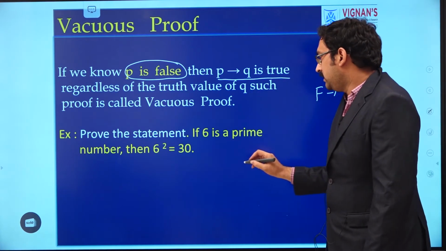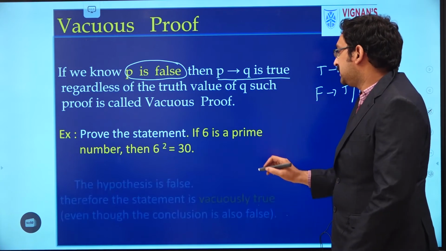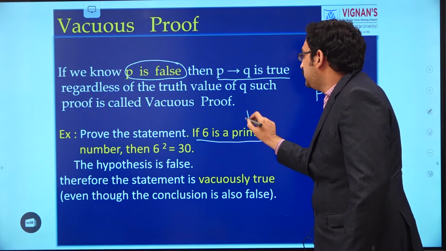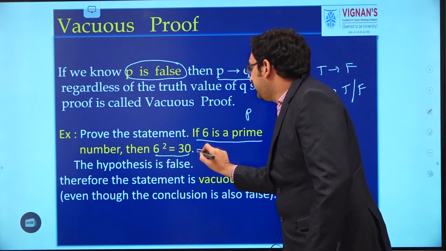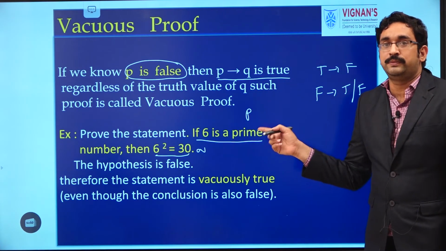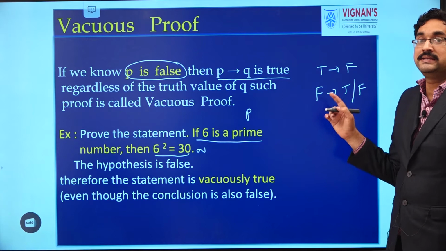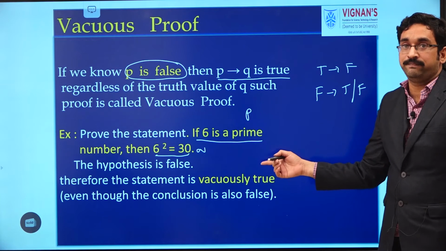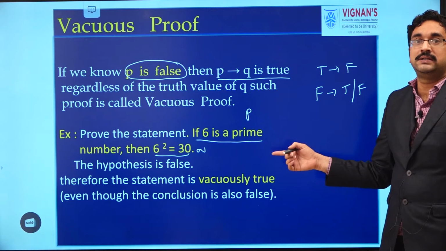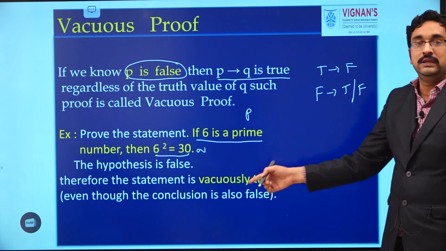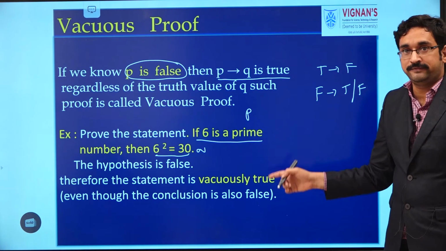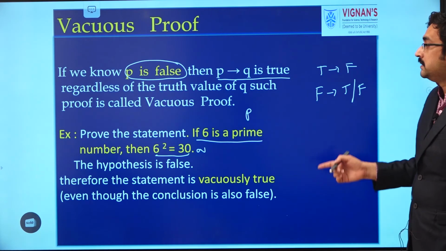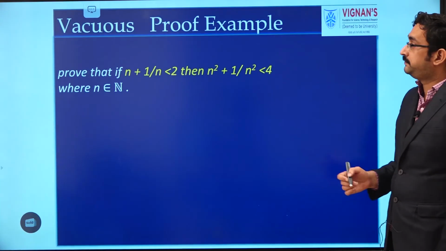Here consider one example. If 6 is a prime number, then 6 square equals 30. Here 6 is a prime number is P, and 6 square equals 30 is Q. So here we want to prove P implies Q. We can say that it is true if P is false. What is P here? 6 is prime. It is clear that 6 is not a prime number. So obviously P is false. So as P is false, clearly we can say that the theorem is proved vacuously. So this is one example for vacuous proof.